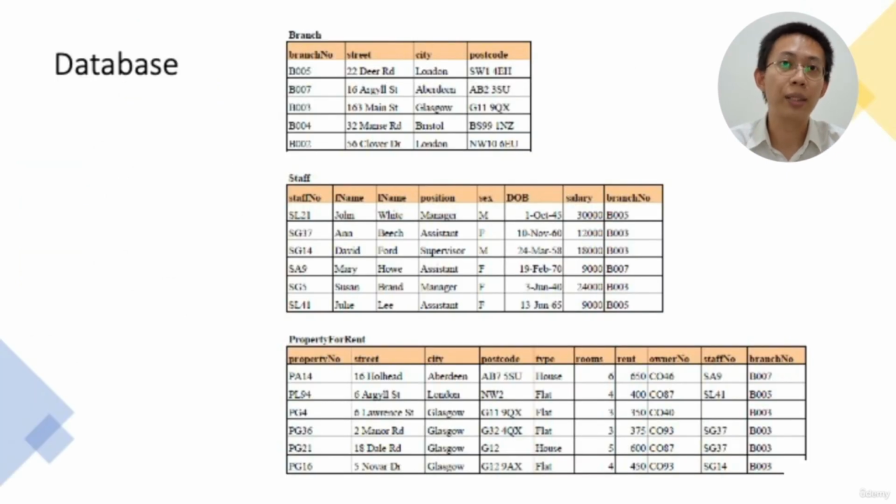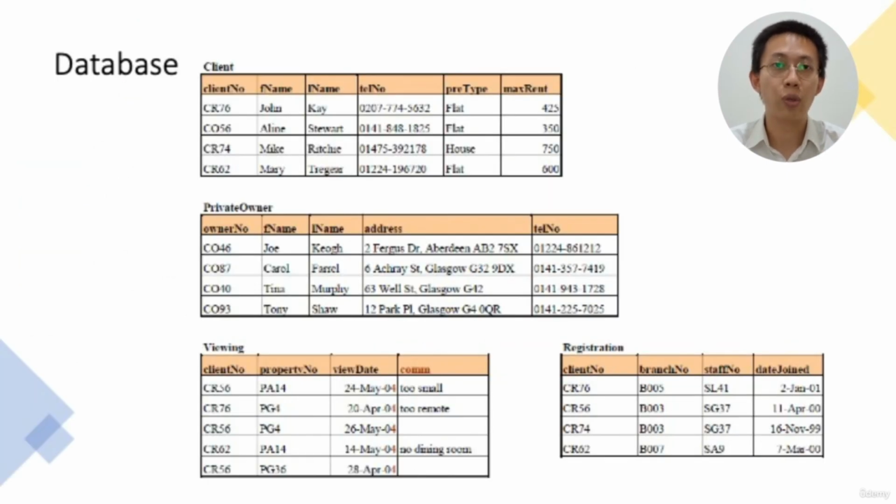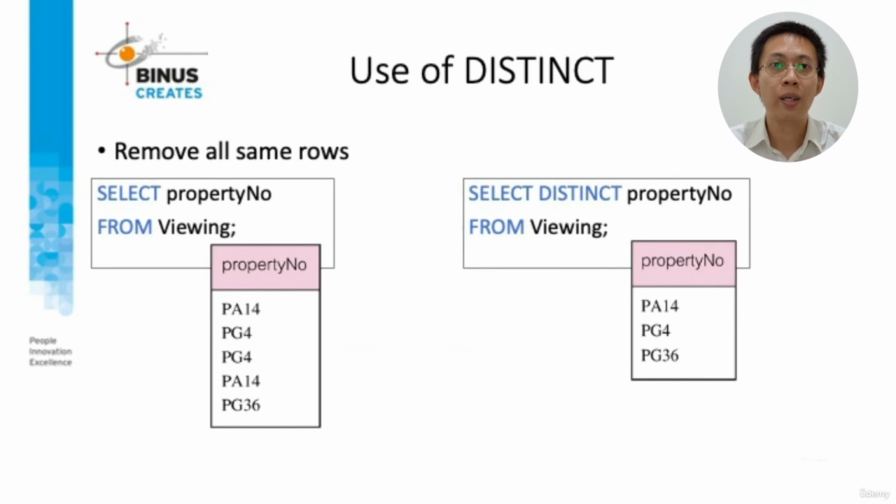These are the databases that we use in this video. You can pause the video if you want. Here's an example of SELECT using the DISTINCT clause. The DISTINCT clause can be used to remove duplicate rows.